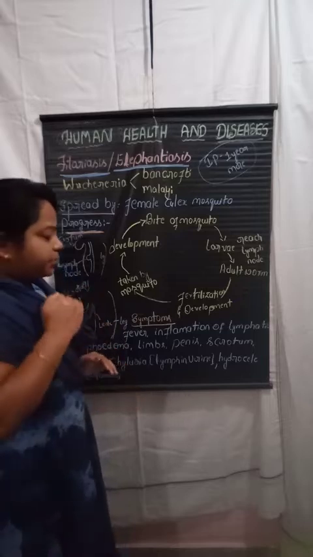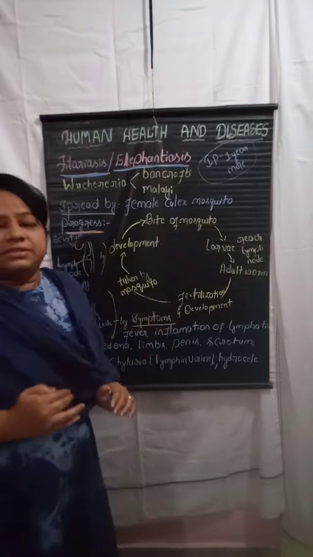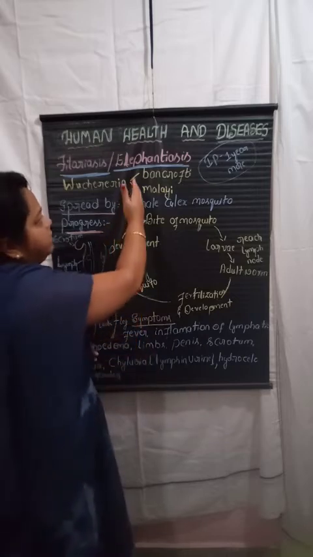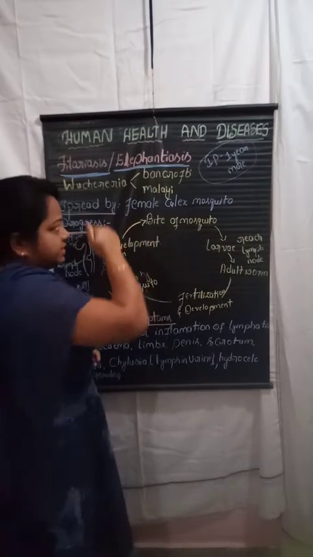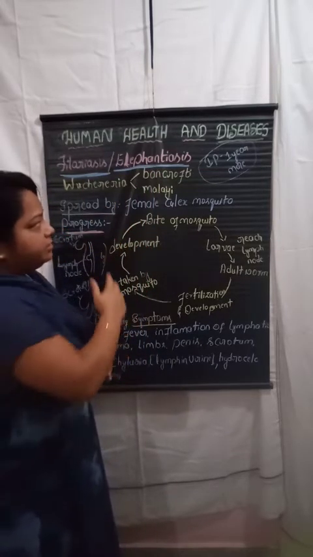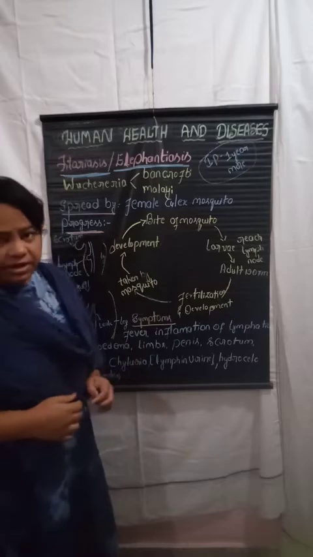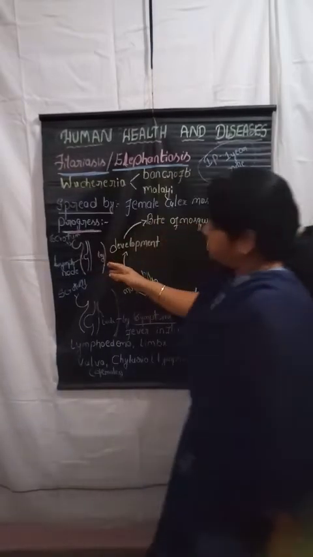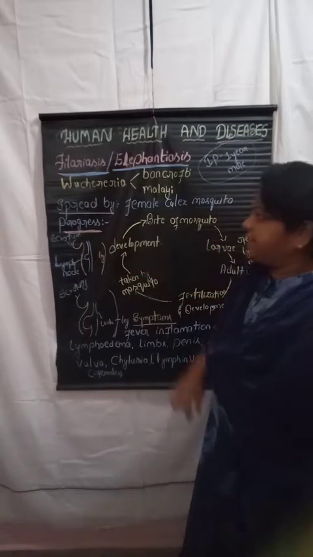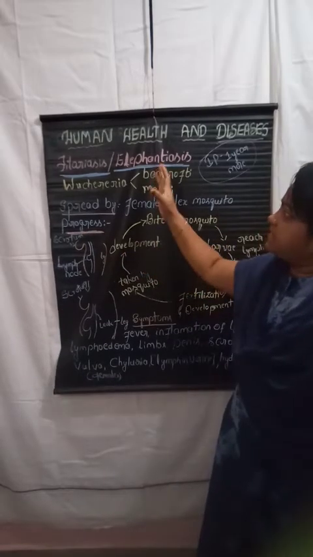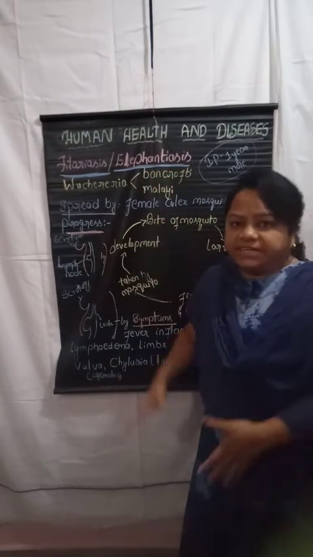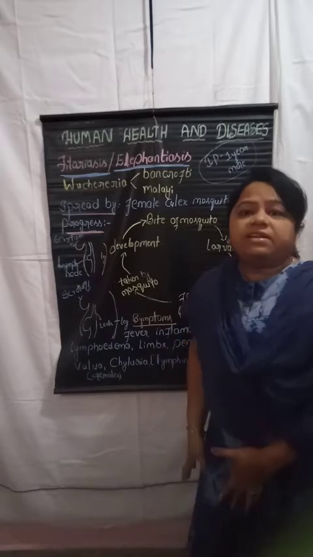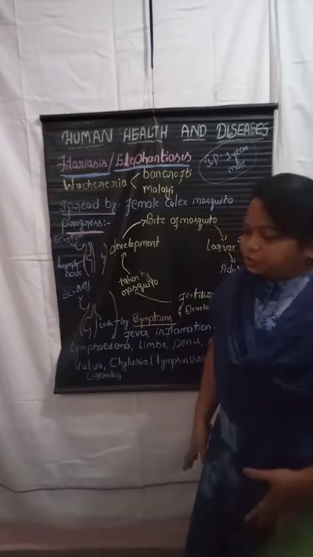But the progression of the symptoms, what actually happens, how we can call this disease elephantiasis, we will discuss by observing this diagram. As it is elephantiasis, we can take our leg as an example.